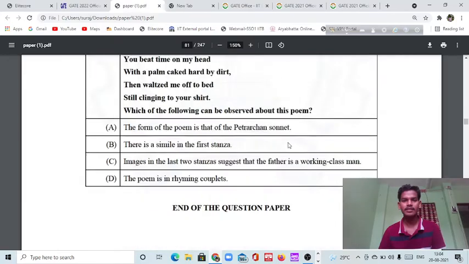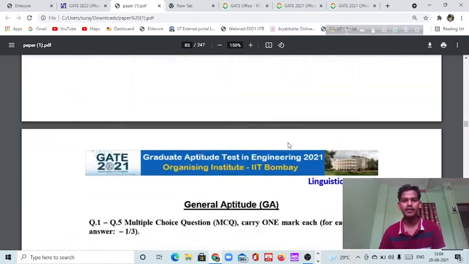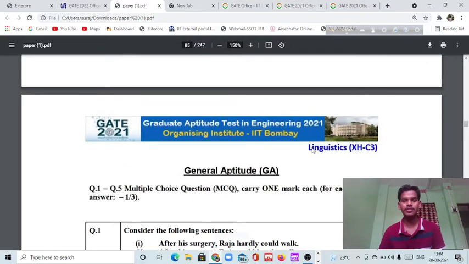So you can see this. Okay, next paper is coming. So that is linguistics. So thus you can get all 6 compulsory papers. Suppose you want to get only the paper like economics, or the paper sociology, so how you will get that, I will tell you.